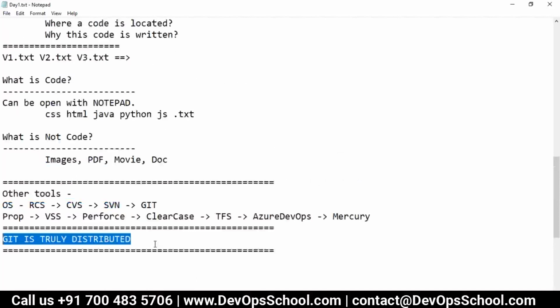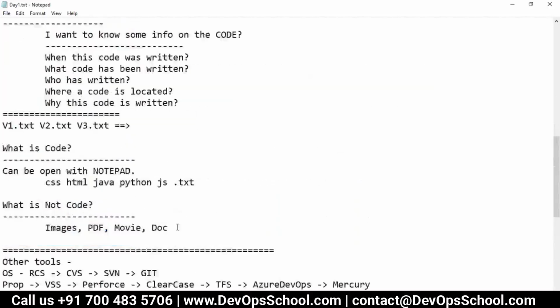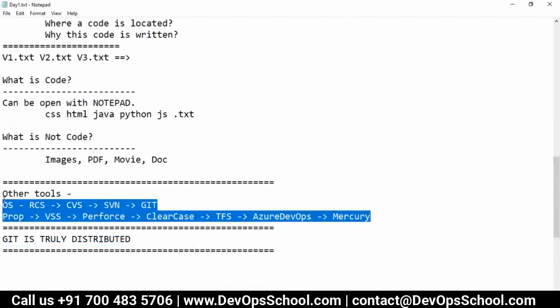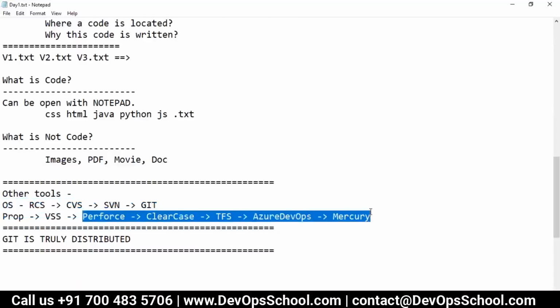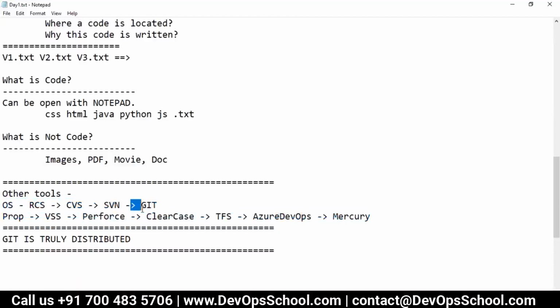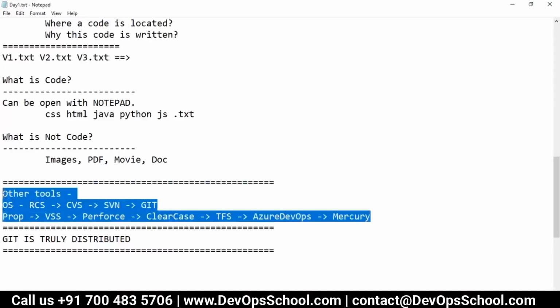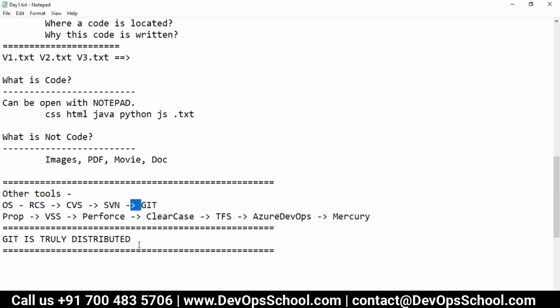If you compare all the other tools, these are pretty old tools, old releases, stable products. Some of them are free, some are paid, but nowadays others have also become free, by the way, because of Git. All this has been there since ages, so why do we still need Git? The reason is this one: Git is truly distributed.